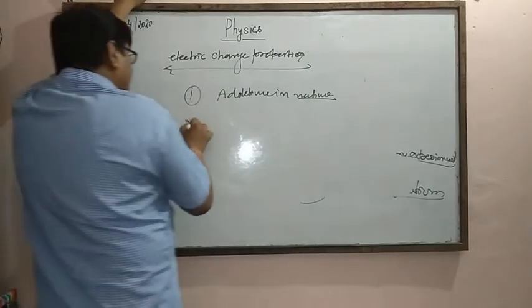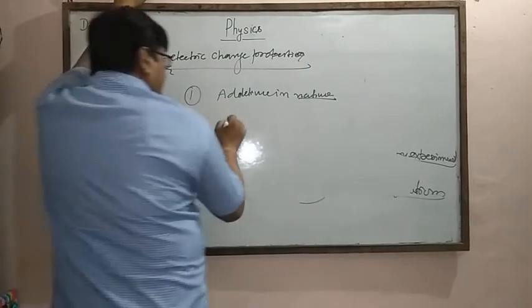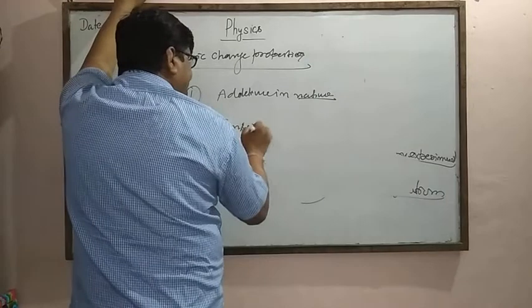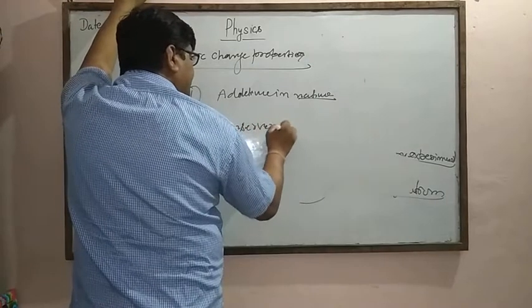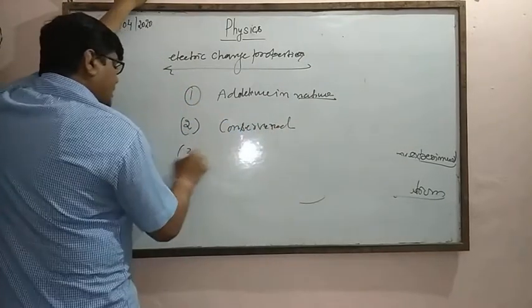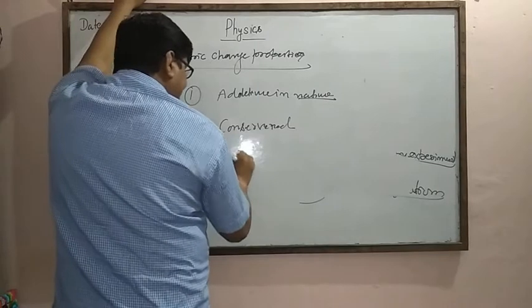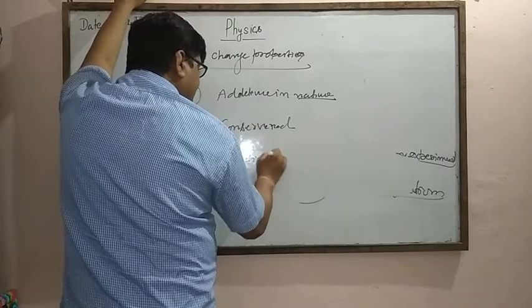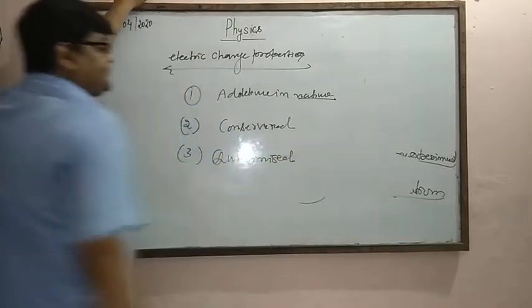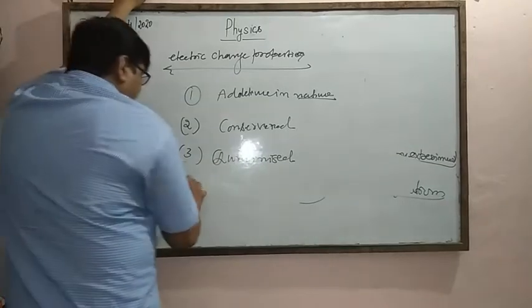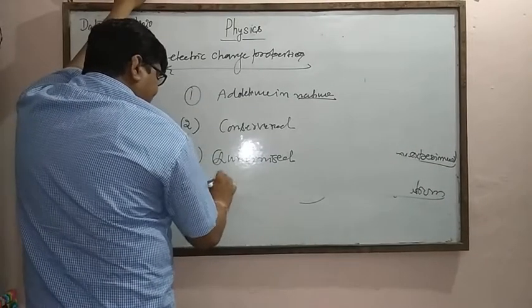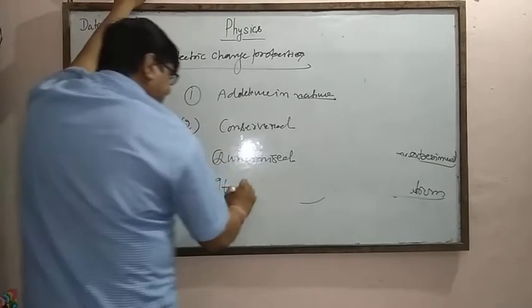Second, it is conserved. Third, it is quantized. And fourth, it is a scalar quantity.